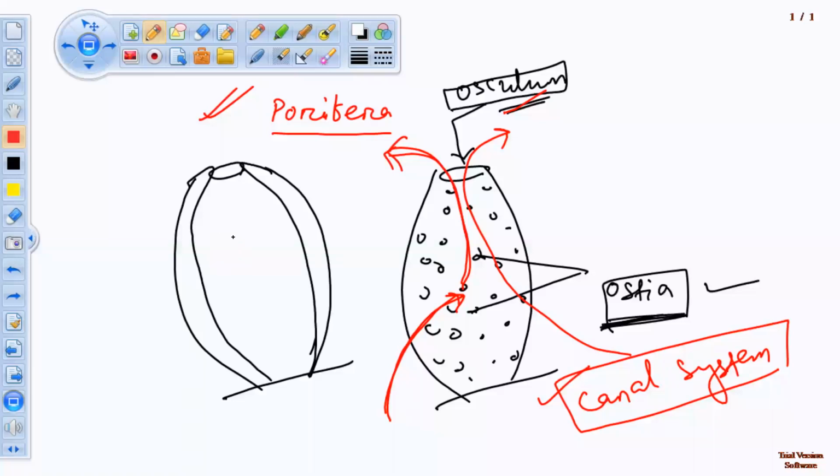Then, if we see the body surface internally, there are pores like this on the body wall through which water enters their body.